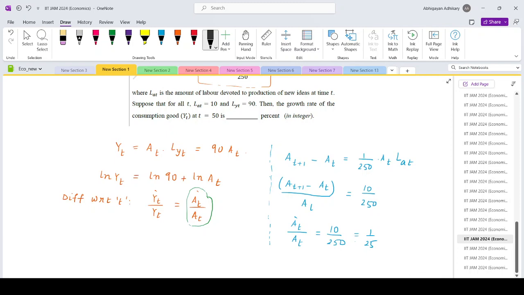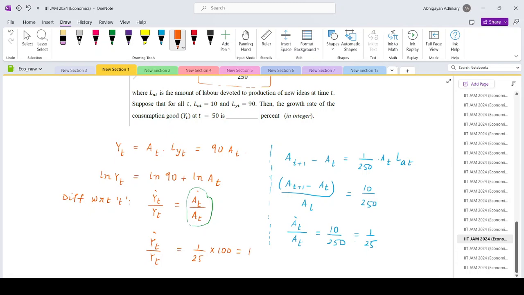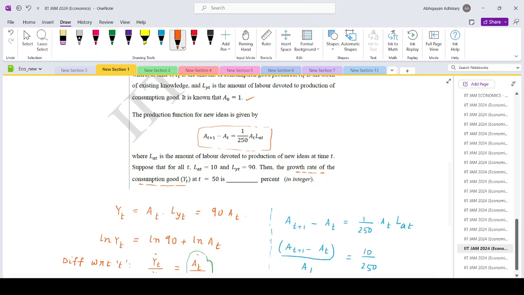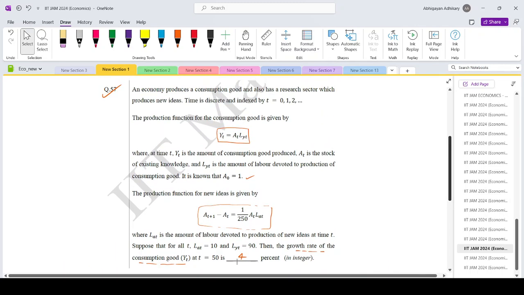So that means what would be Y dot by Y? This would be 1 by 25. So if you multiply by 100, that gives you your answer as 4%. And the question that we are asked is the growth rate of the consumption good. So that is typically Y_t dot by Y_t. So the answer is 4% for this question. Thank you.